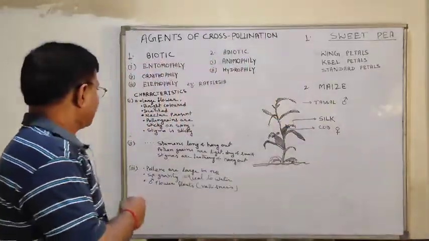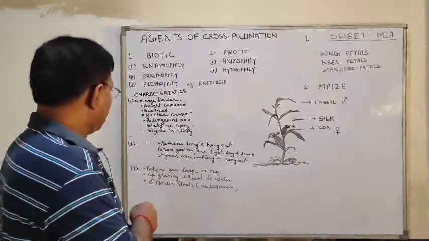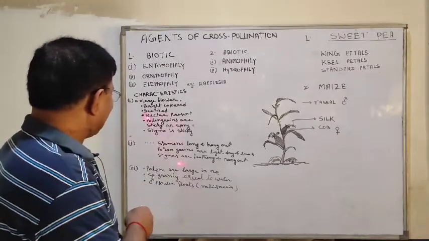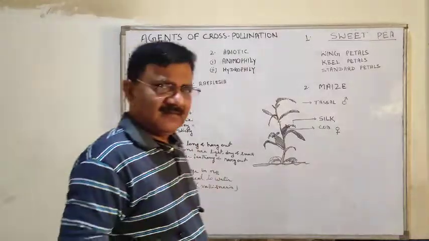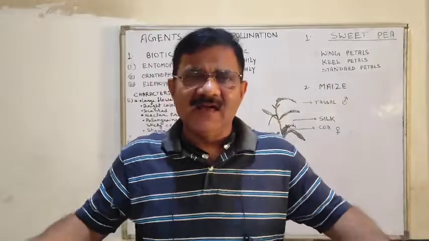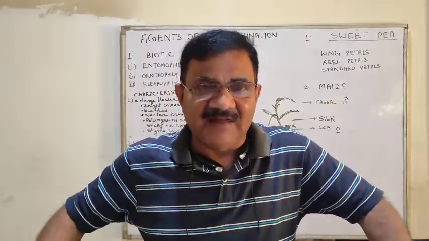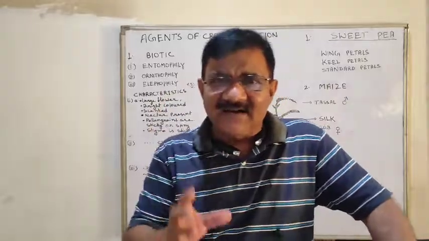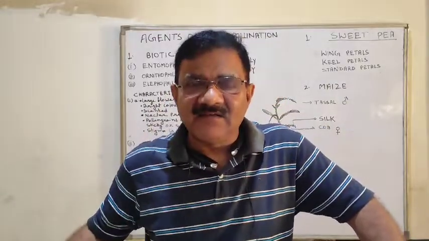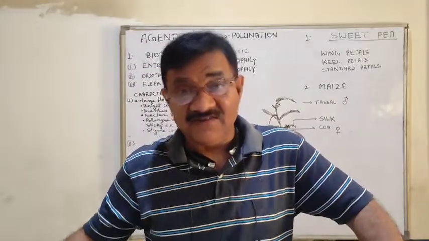Next part, scented, we have discussed. Pollen grains and nectar are present. Why will the insect visit the flower? If the insect visits the flower, pollination will take place. Petals are colored to attract the insect. But why will the insect go to the flower? That is the question.